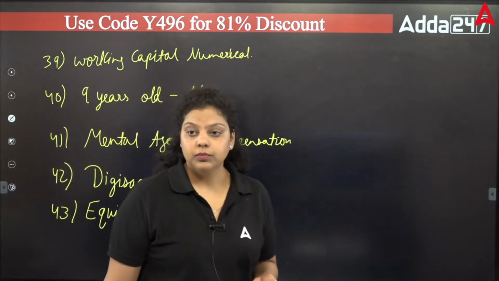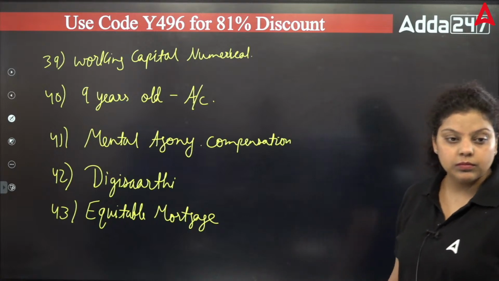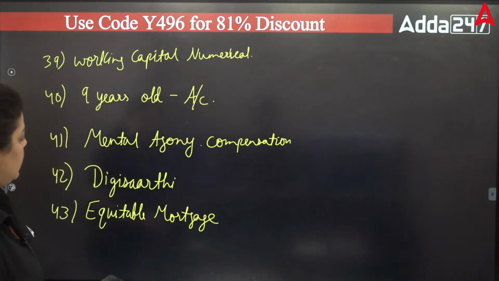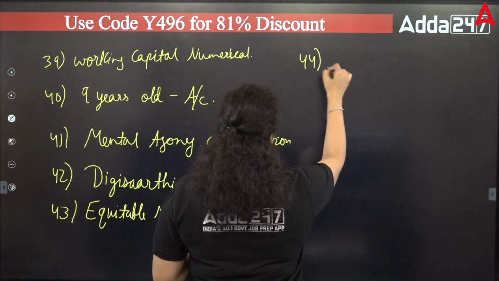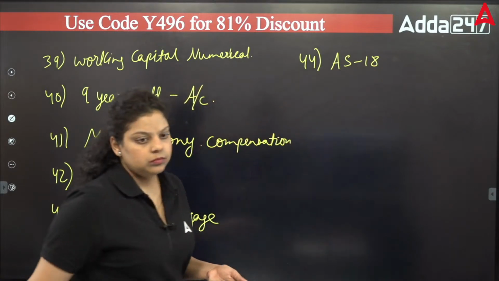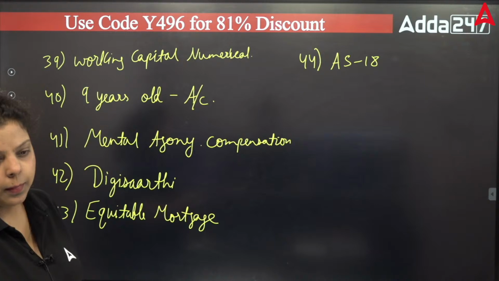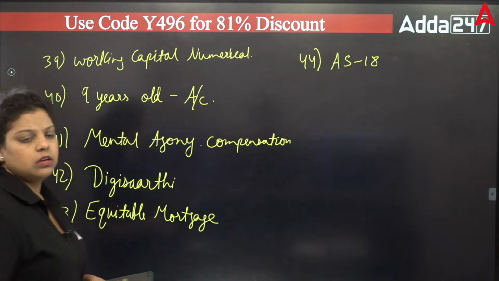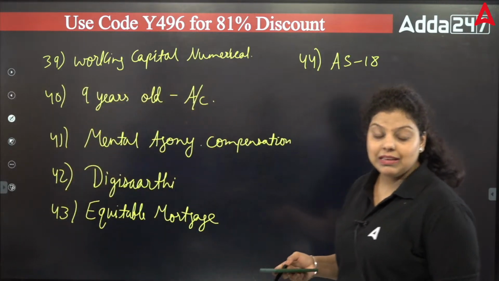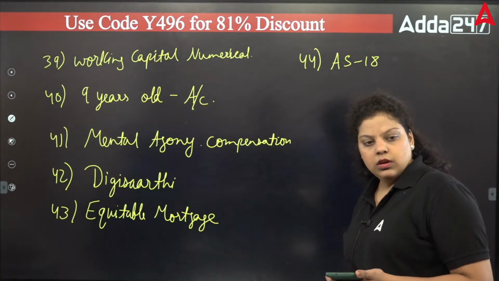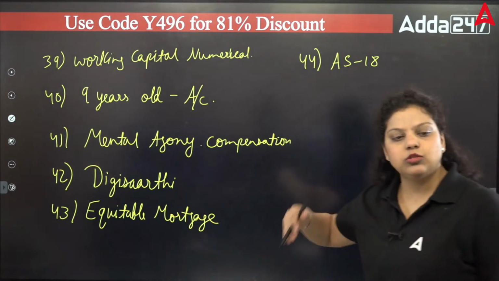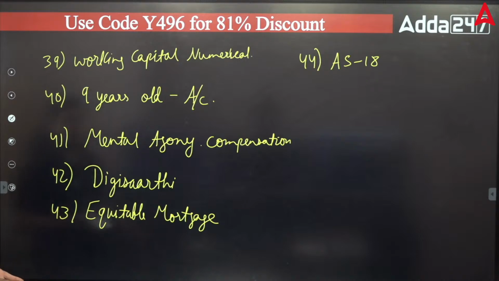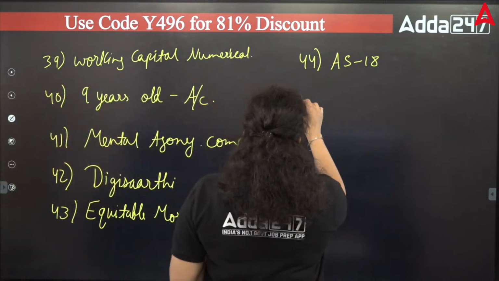What rest? AS 18, okay. AS 18 was there. Who cannot open the account? PSL target for weaker section for foreign banks: foreign banks with more than 20 branches or less than 20 branches. Self-help group loan limit under DAY-NRLM. Okay, under DAY-NRLM they have asked the self-help group loan limit.